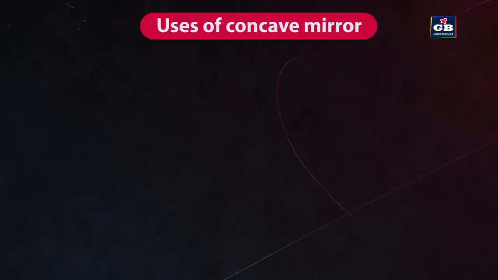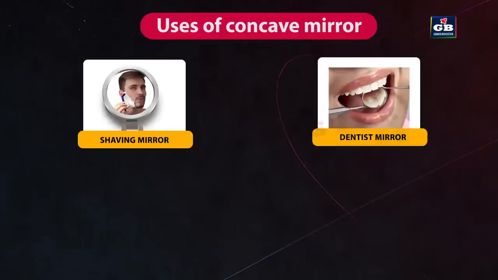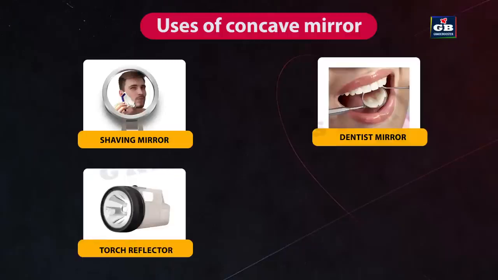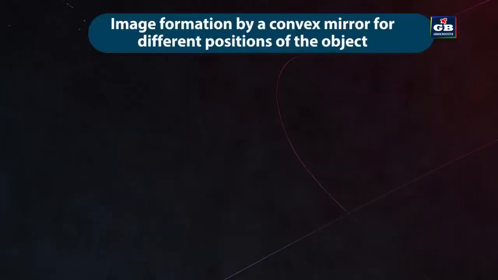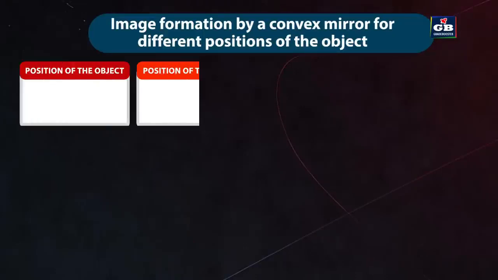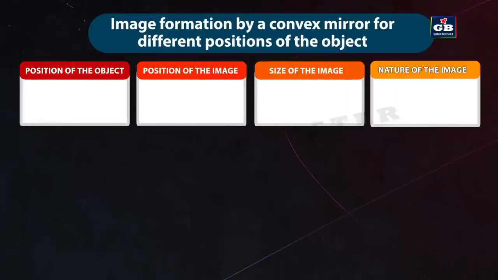Uses of concave mirrors. Concave mirrors are used as shaving mirrors, dentist mirrors. They are also used in the reflectors of torchlights and vehicle lights. Now, we will see the image formation by convex mirror. Here we consider only two positions of the object for studying the image formed by convex mirror.